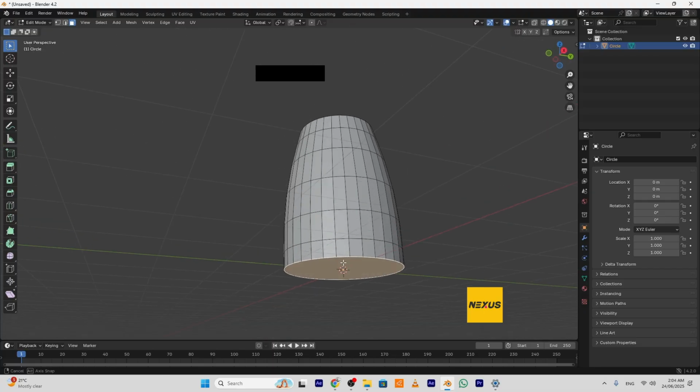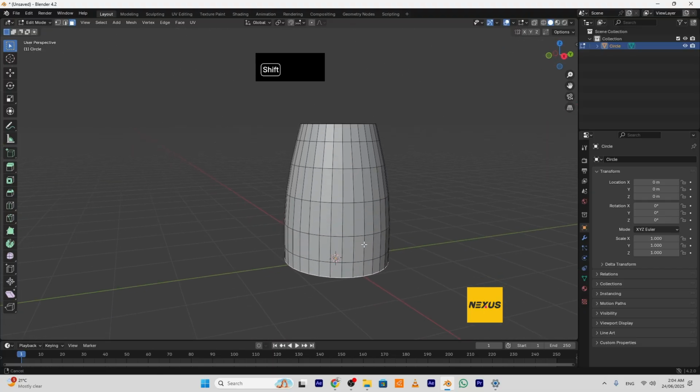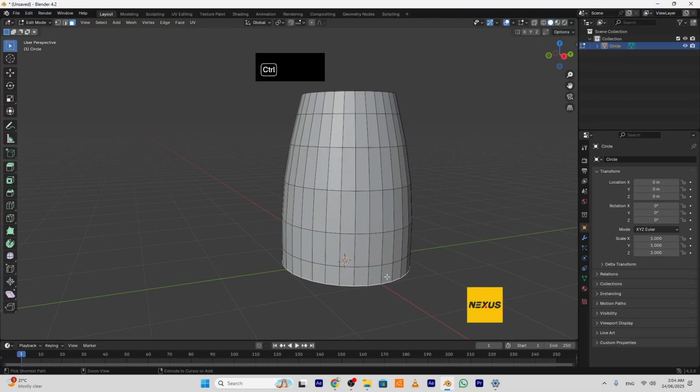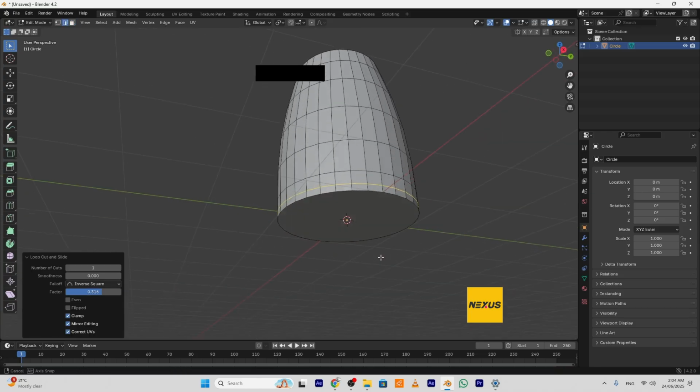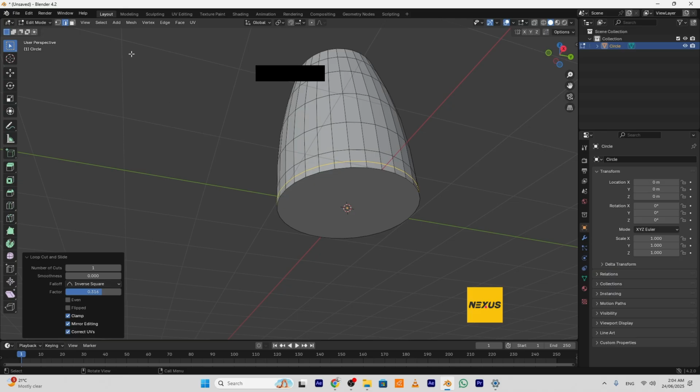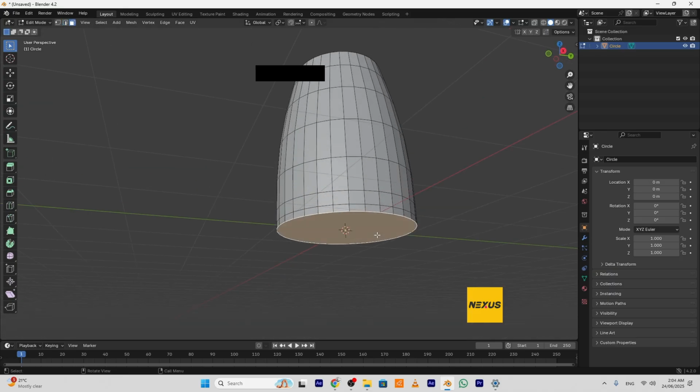Select this face. And before that, I will add one loop here. Move it down. Go back to face selection here. Select this face. Control plus. Now separate them by pressing P.